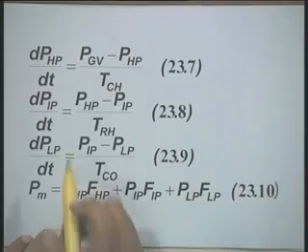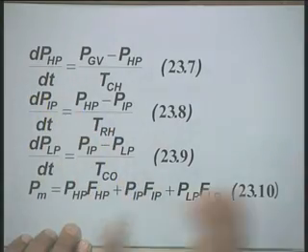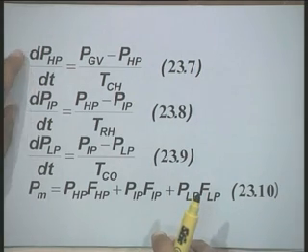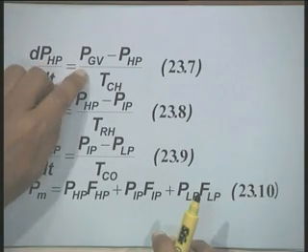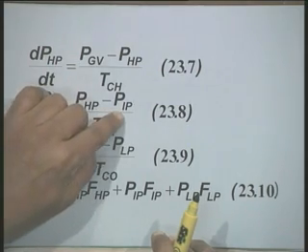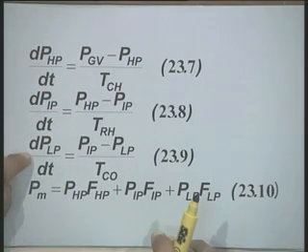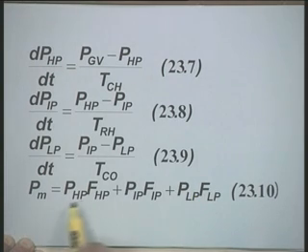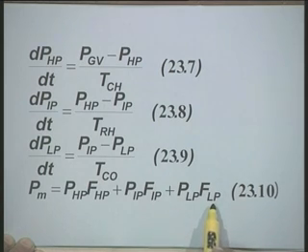Now, the three differential equations can be written in this simple form. Because there were three first order transfer functions, for each transfer function you can write down one differential equation. d by dt of PHP equals PGV minus PHP divided by TCH. Similarly, d by dt of PIP equals PHP minus PIP divided by TRH, and d by dt of PLP equals PIP minus PLP divided by TCO, and the mechanical power PM is equal to PHP FHP plus PIP FIP plus PLP FLP.